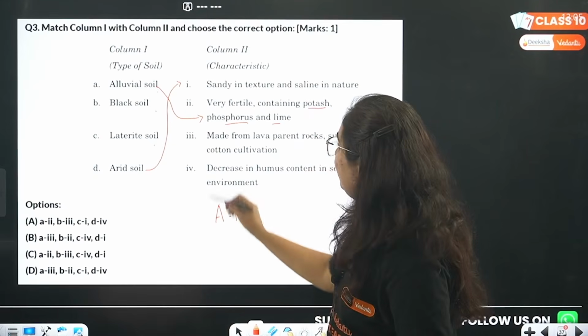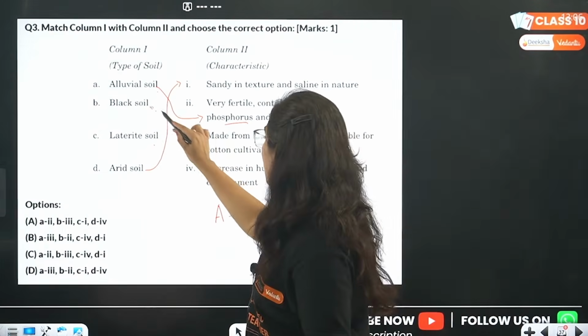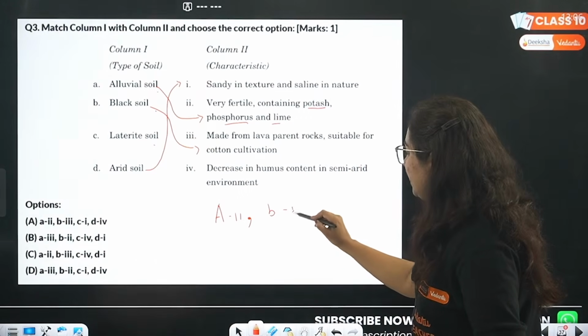Let's find black soil. Made from lava parent rock, suitable for cotton cultivation. Obviously, your B goes with 3.